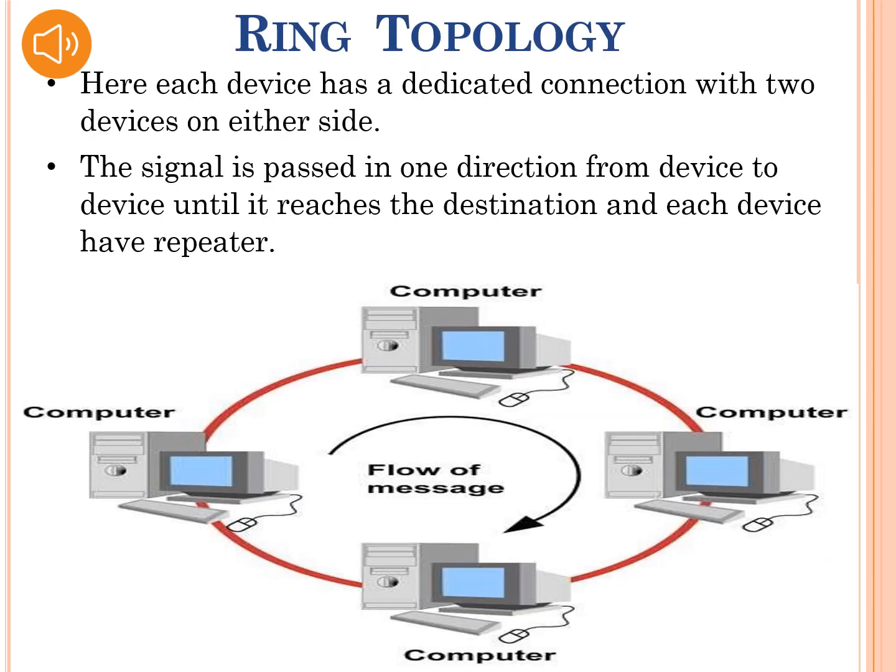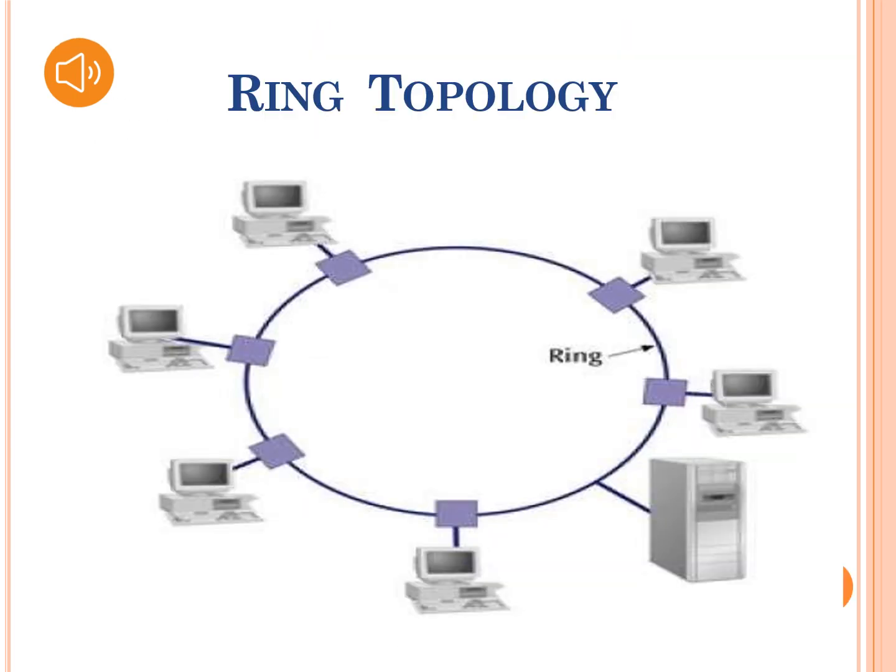Next topology is ring topology. In a ring network, every device has exactly two neighbors for communication purpose. All messages travel through the ring in the same direction. The signal is passed in one direction from device to device until it reaches the destination, and each device has a repeater. Here in this figure you can see the physical structure of ring topology.